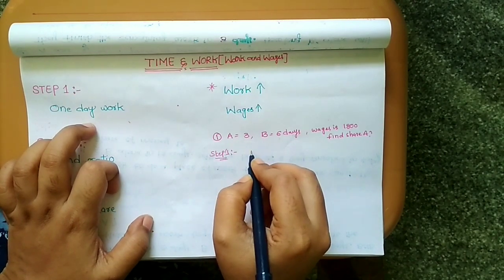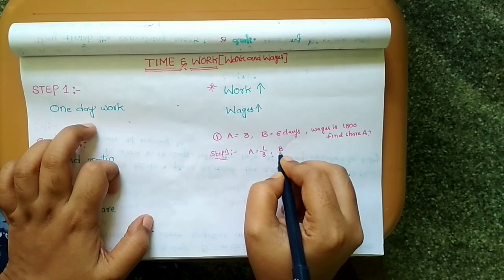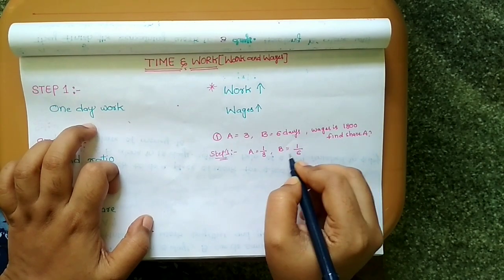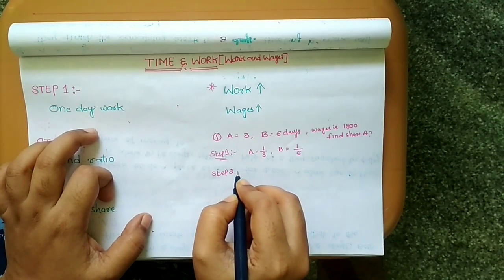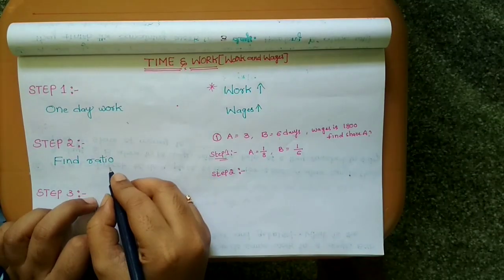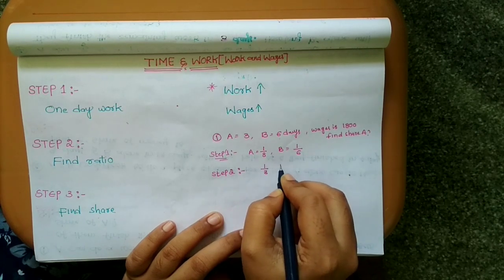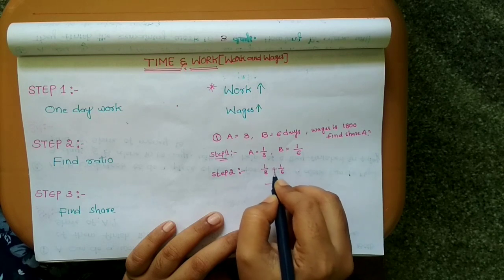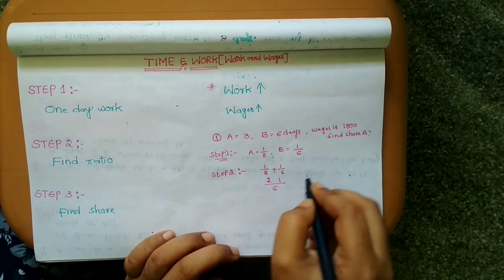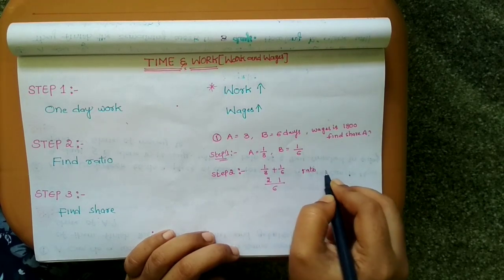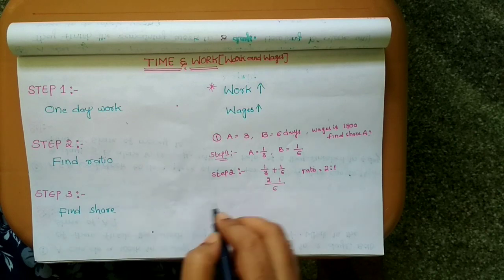one day work. So one day work of A is 1 by 3. B one day work is 1 by 6. This is the step 1. Step 2. Find the ratio. Suppose 1 by 3, 1 by 6 ratio. 6 LCM, 3 twos, 1s. So ratio is 2:1.